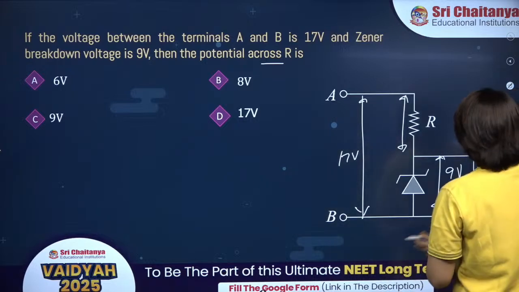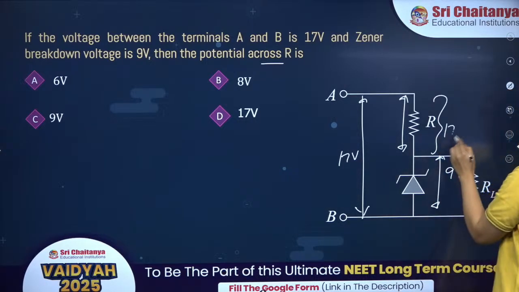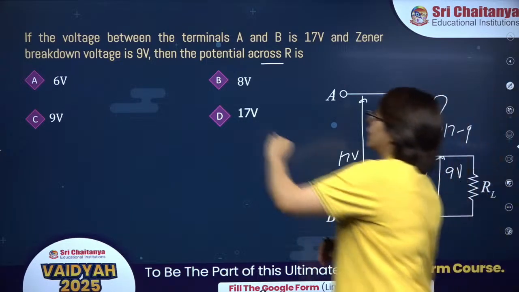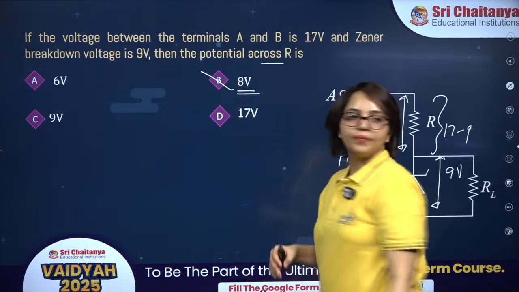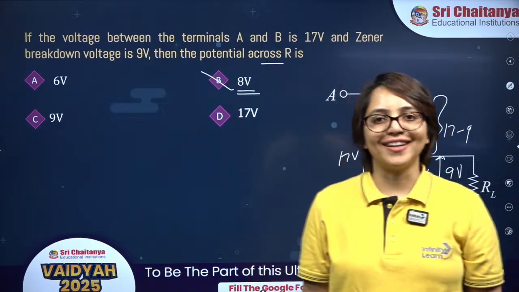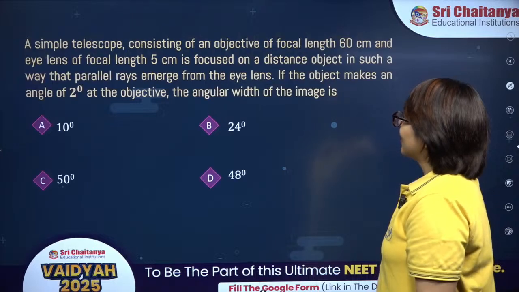See, total 17, this is 9. What is left? 17 minus 9, 8 volt. So correct answer is option B. Okay, well done. Chaliye. Next is this one.